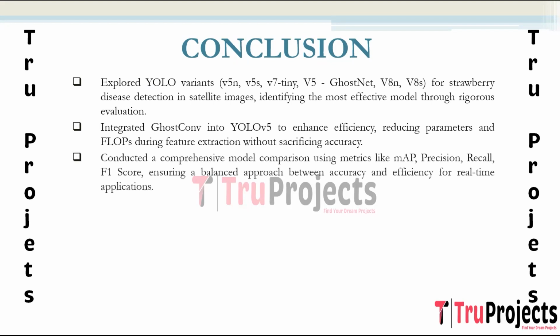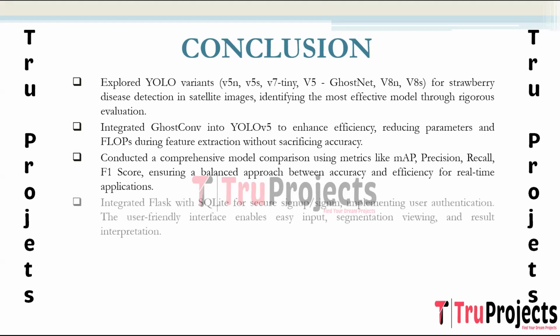Model comparison was conducted based on a diverse set of evaluation metrics, including mean average precision and recall. This thorough assessment ensured a balanced performance in terms of accuracy and efficiency, catering to real-time applications and deployment feasibility. The project integrated the Flask framework with SQLite, providing a secure sign-up and sign-in system. User authentication was implemented to ensure controlled access. The user-friendly interface allowed stakeholders, including farmers and researchers, to input images for disease detection, view segmented objects, and interpret results easily, empowering them with actionable insights.